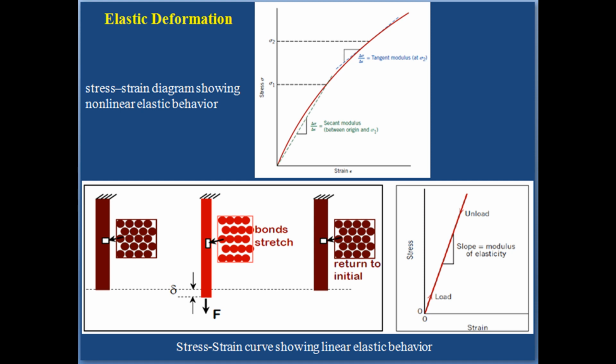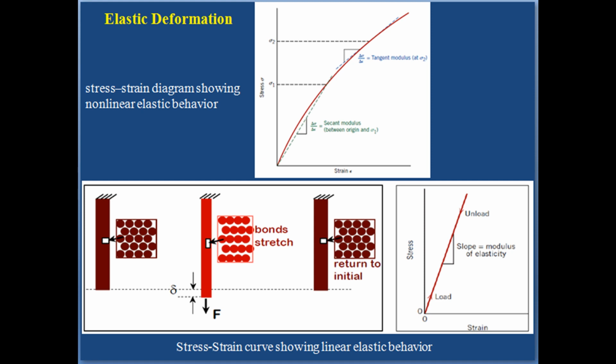This is known as Hooke's law, and the constant of proportionality E is the modulus of elasticity or Young's modulus. For most typical metals, the magnitude of this modulus ranges between 45 GPa for magnesium and 407 GPa for tungsten.